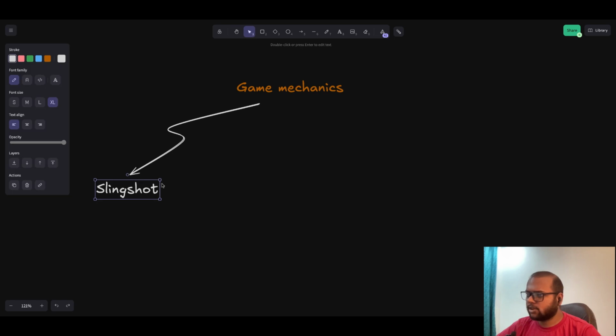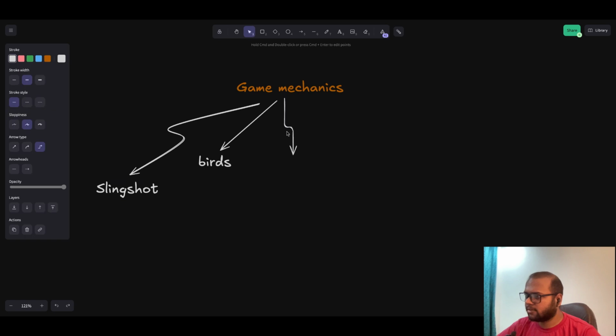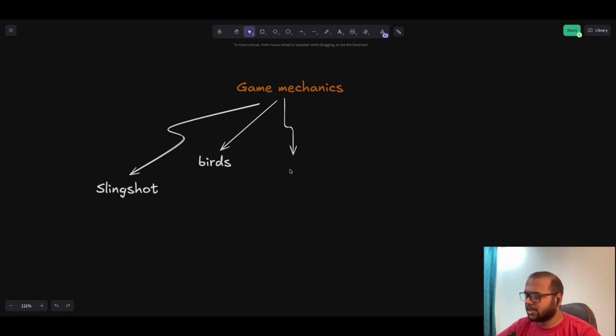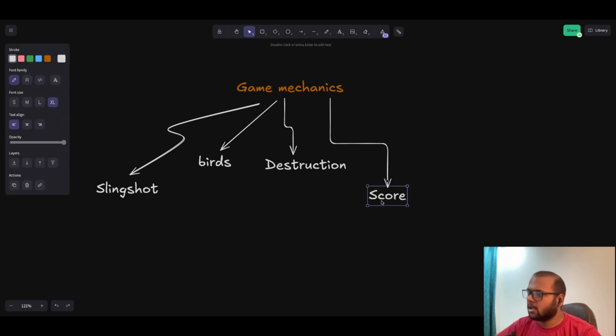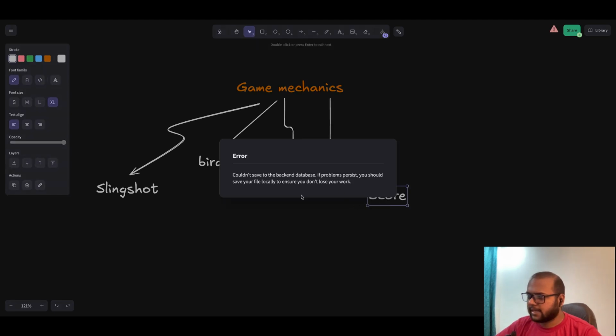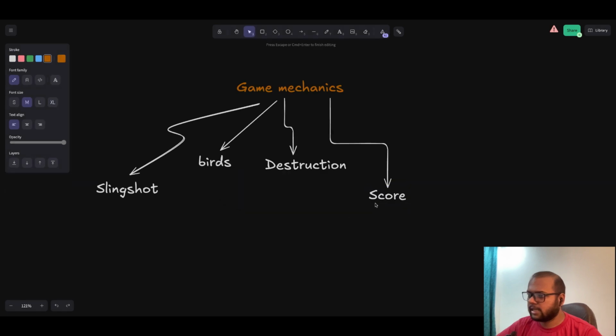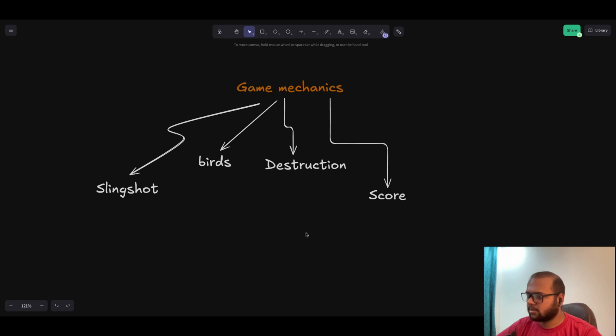Now let's dive into creating the Angry Bird game from scratch. We will be using AI tools like Claude AI and ChatGPT to generate everything from the code to the game mechanics. Before we start coding, let's understand the core mechanics of Angry Birds.